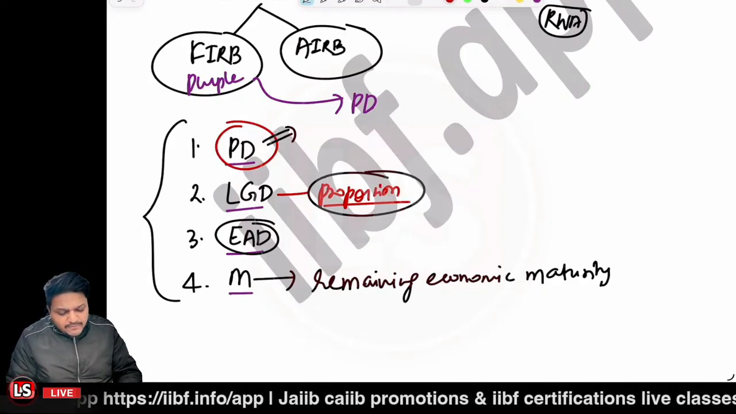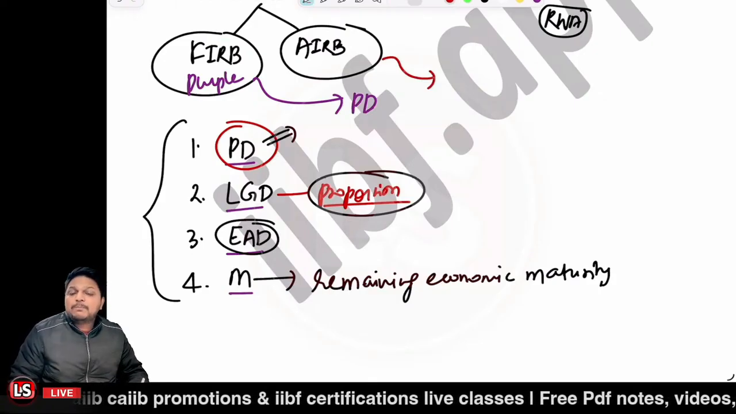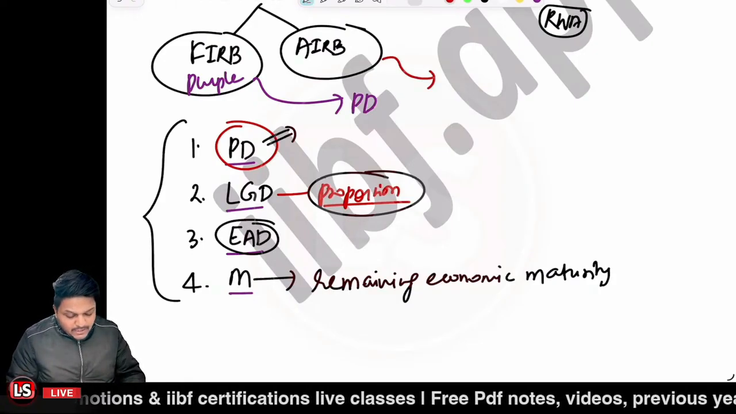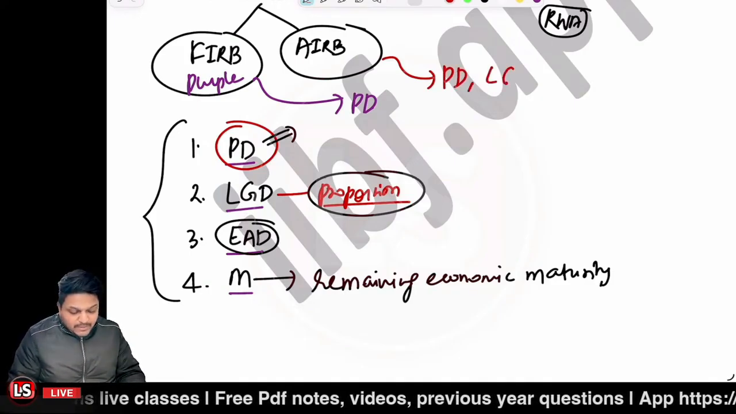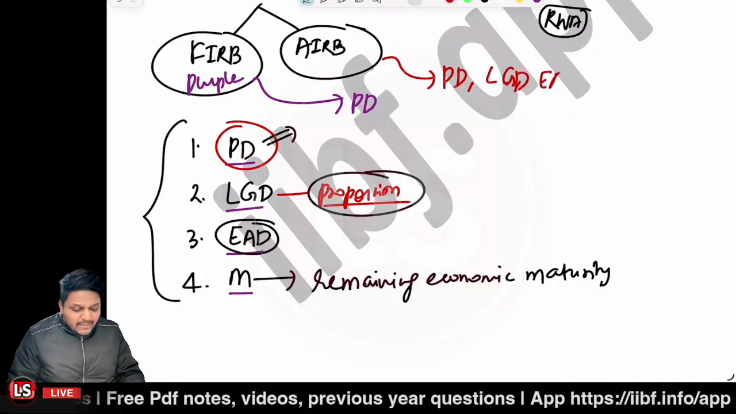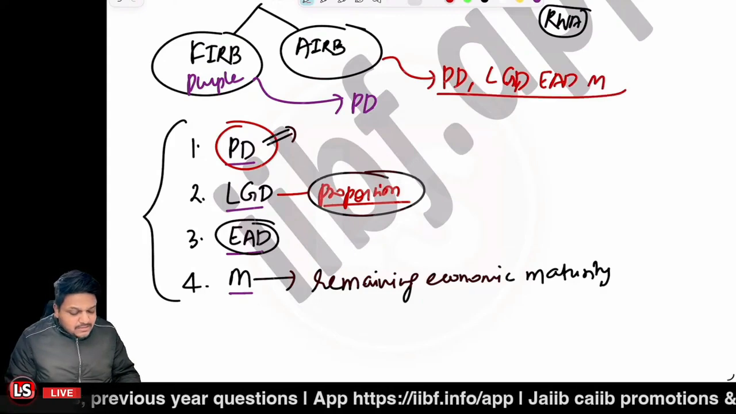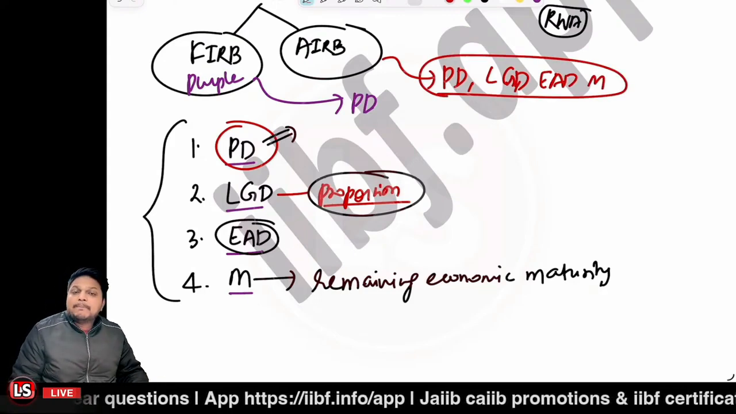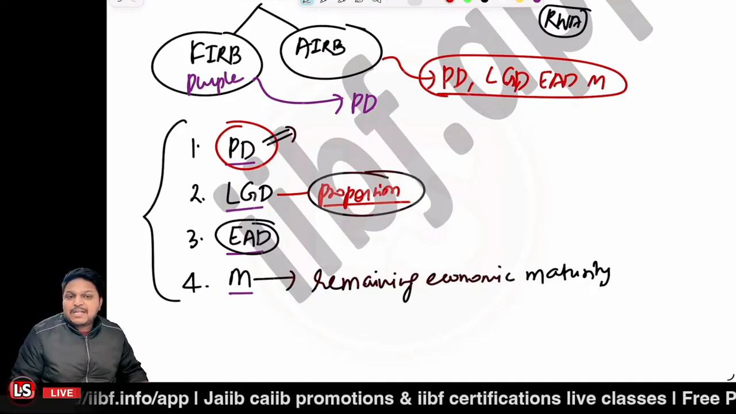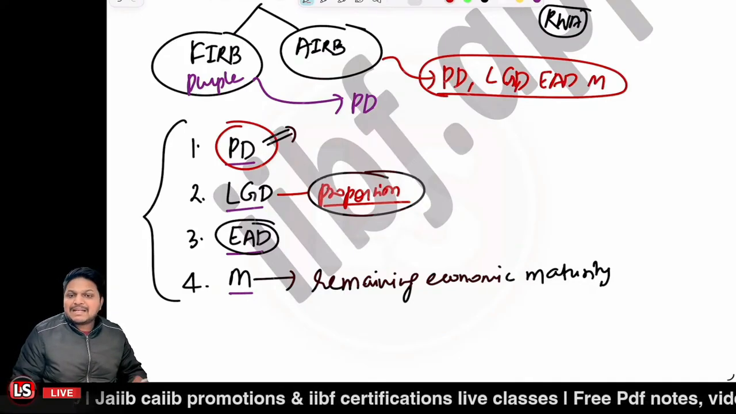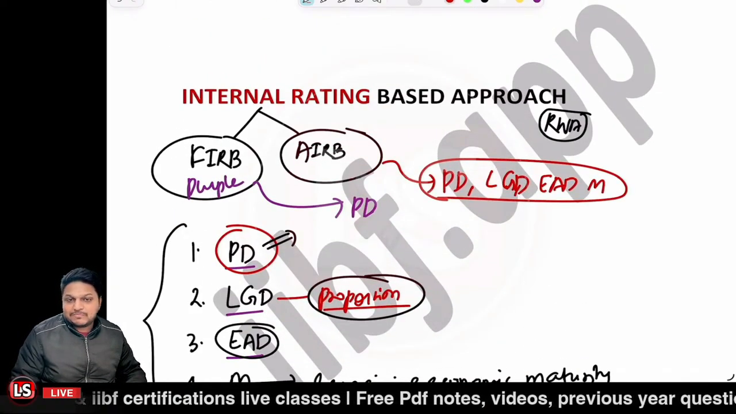But in the case of AIRB, the bank will be providing much more inputs. It will be giving the probability of default. It will also be giving the loss given default. It will be giving the EAD also, and it will be giving the maturity also. So in case of the advanced internal rating based approach, the bank will be giving the estimates related to all the four parameters. Is that clear? So that is the internal rating based approach. I hope that you must have understood.